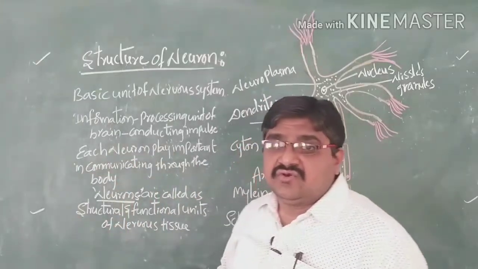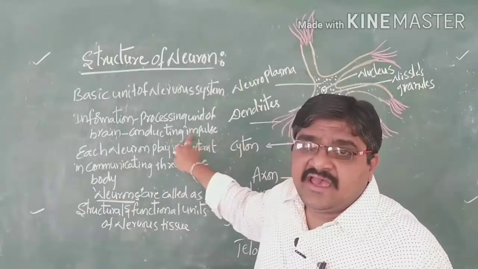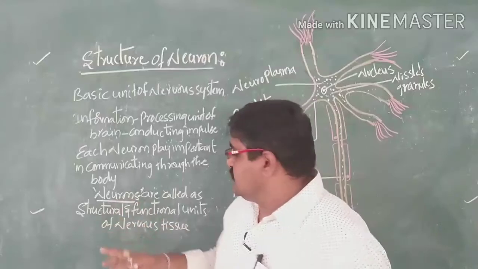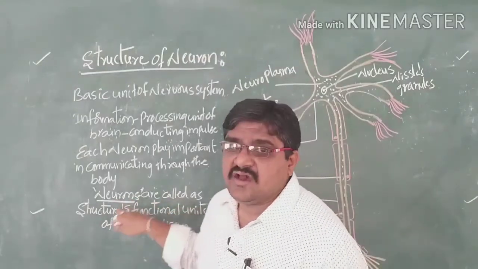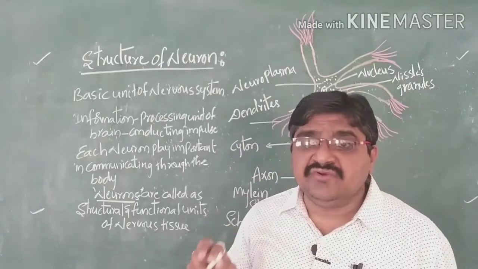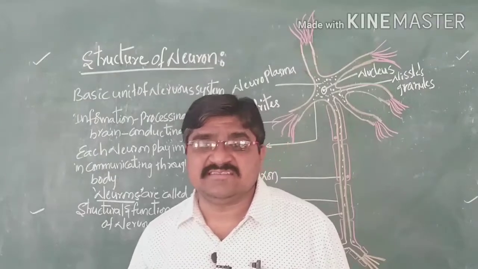Because they conduct an impulse and communicate throughout the body, neurons are called the structural and functional units of the nervous tissues or nervous system.